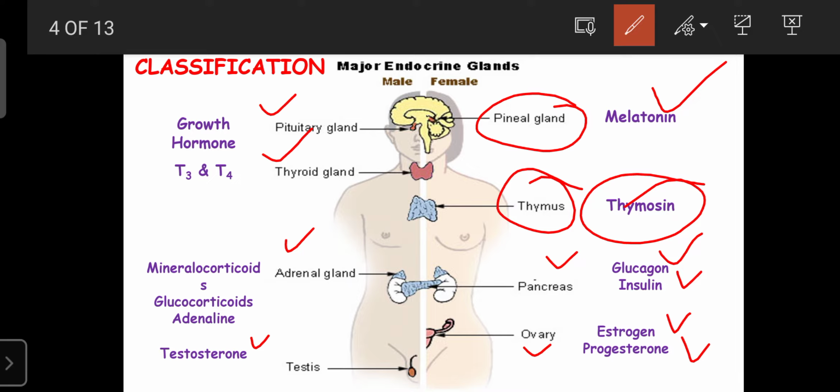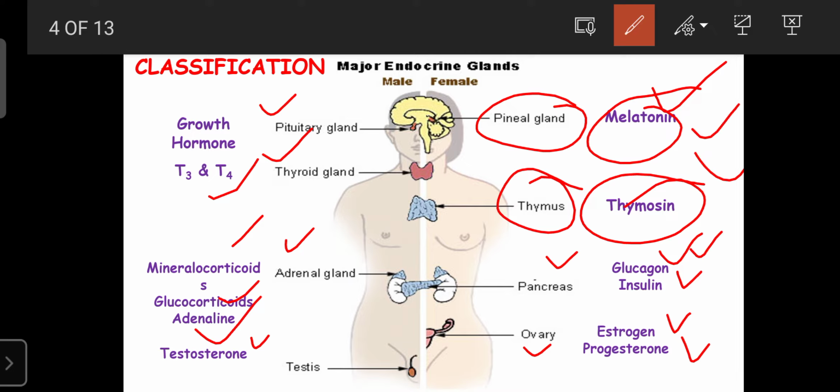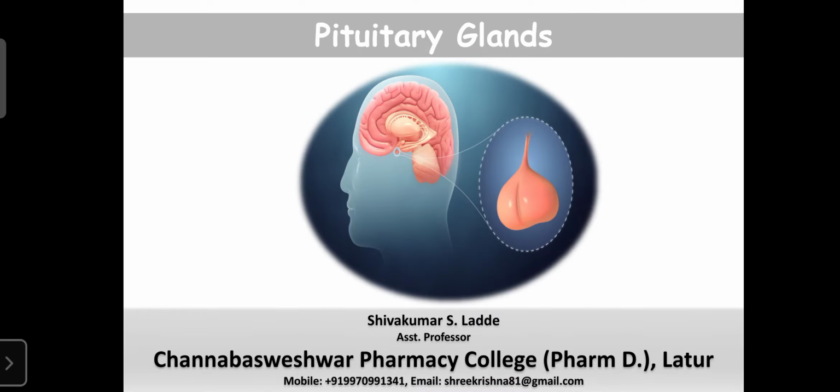So they can secrete various hormones like growth hormone, T3, T4, mineralocorticoids, glucocorticoids, testosterone, melatonin, thymosin, glucagon, insulin, estrogen, progesterone. So these all are examples of endocrine hormones. Like that, the endocrine glands are mainly classified into different types. Now we can learn about the anatomy and physiology of the pituitary gland.